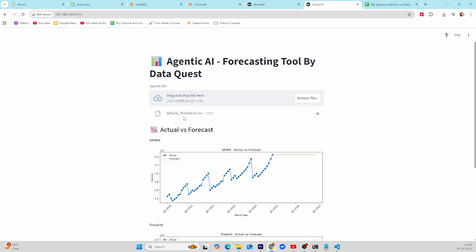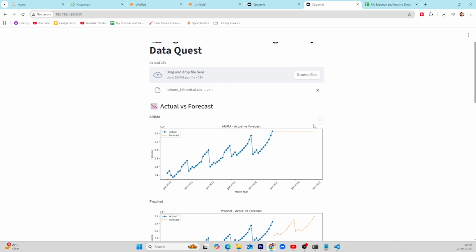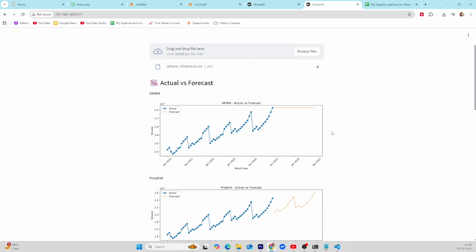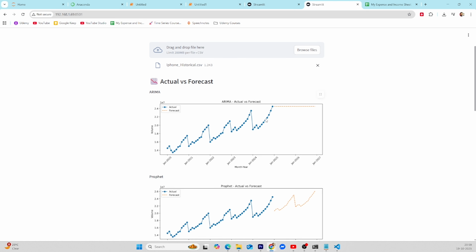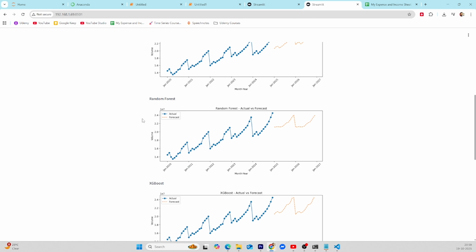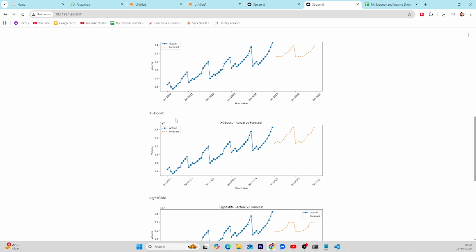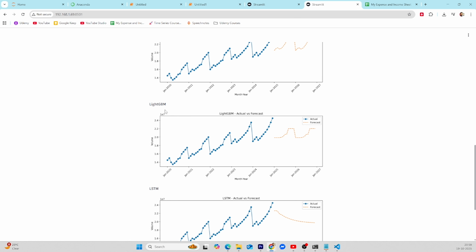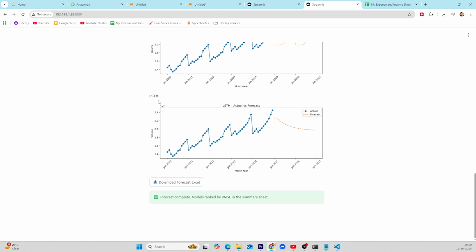It starts doing its thing in the background, and you see that it starts generating the forecast based on different forecasting models like ARIMA and Prophet, Random Forest, XGBoost, LightGBM, and LSTM.